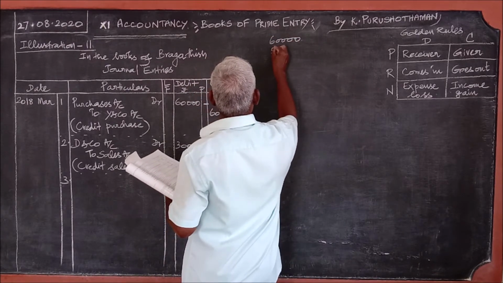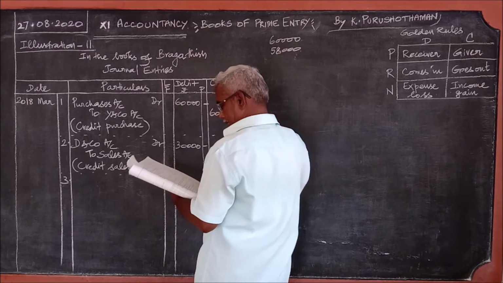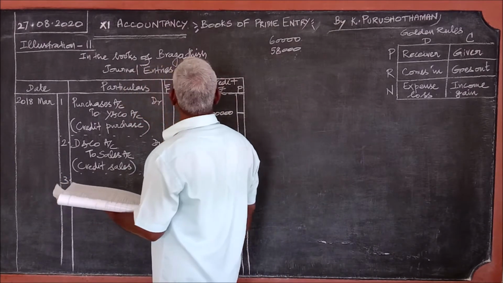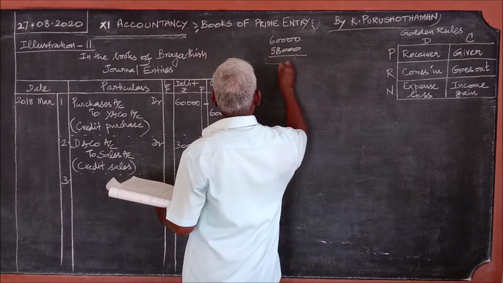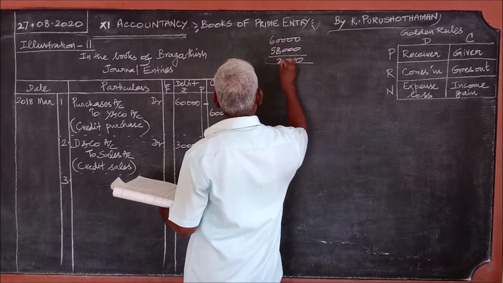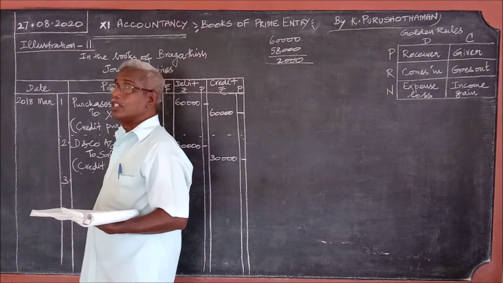In full settlement, 58,000 only is paid now. Then what about that missing amount 2,000? This 2,000 is called here a discount.